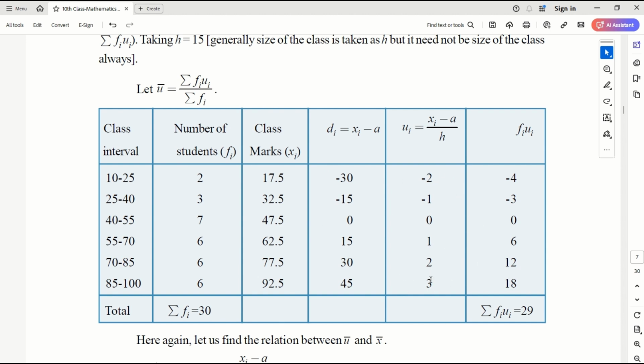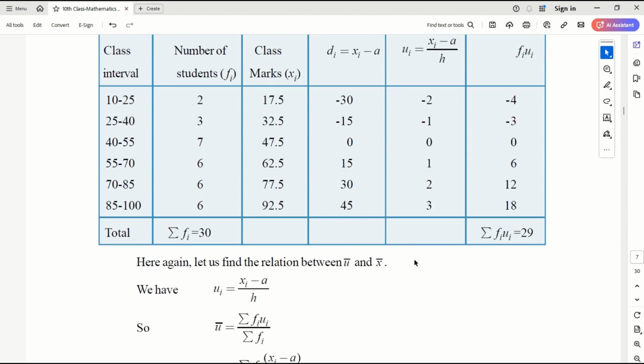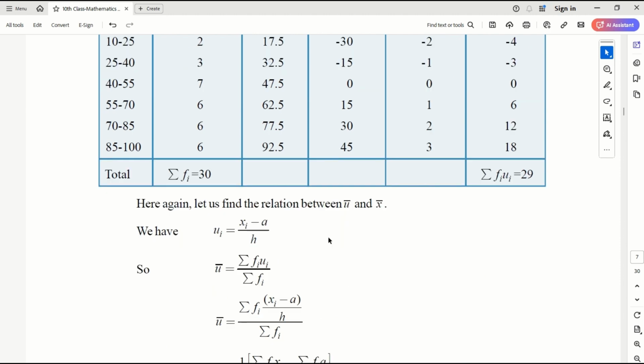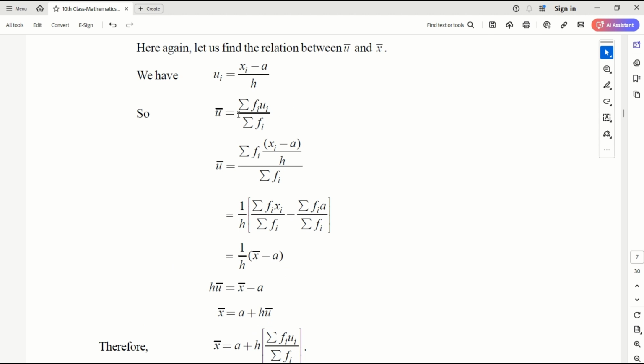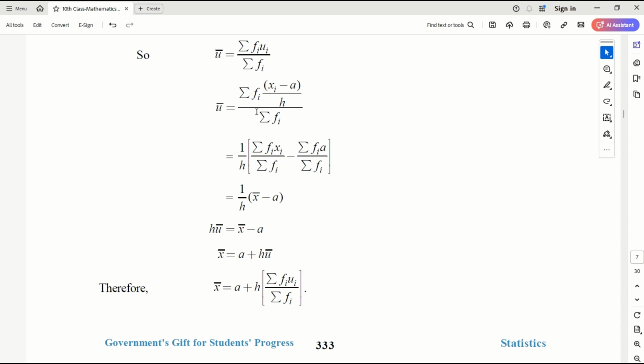So I'm applying another ratio to make it very simple. Once I have this data, this is my fi, this is my ui, and fi into ui. I have sigma of 29. Now fi ui by fi will be my u bar, correct? This is the step method, whatever you call it. And u is nothing but xi minus a by h.